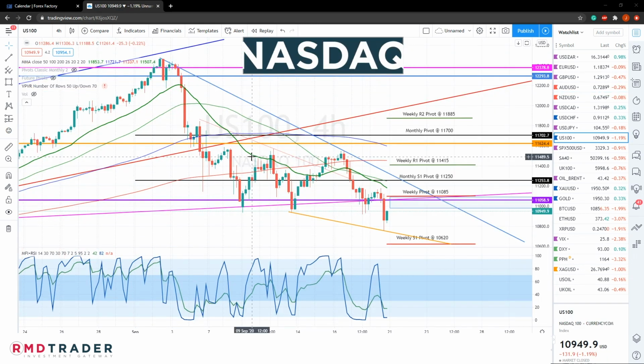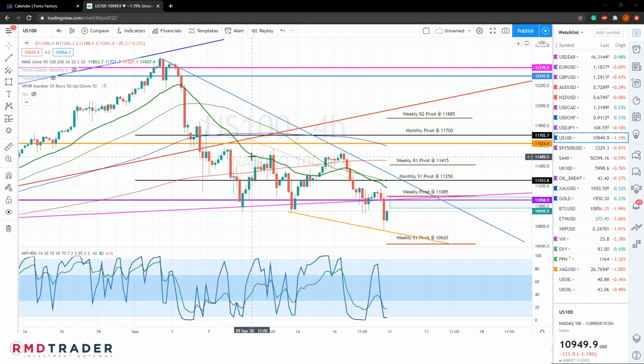Looking now at the NASDAQ, also known as the US 100. For those traders who watched our video last week, we mentioned that a break above the diagonal, the one that we had over here, would take us to 11,550, and that is exactly what happened. We also mentioned that a break below this area of support at 11,050 will take us lower towards 10,810, which also happened very near the close of Friday.